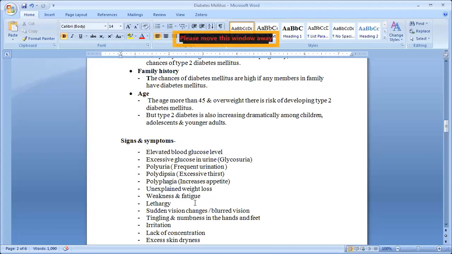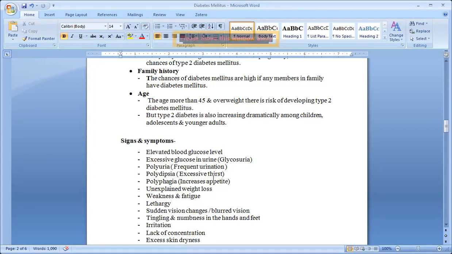These are the medical terminology you have to keep in your mind, along with their meanings. Polyuria, polydipsia, polyphagia, glycosuria. Glycosuria is excessive glucose in the urine. Polyuria: urea means urine, poly means more. Frequent urination is there.